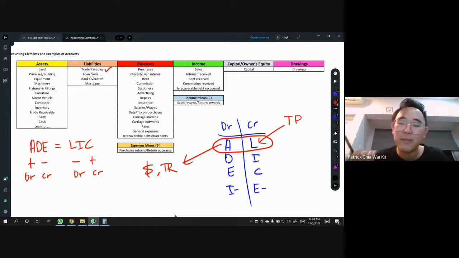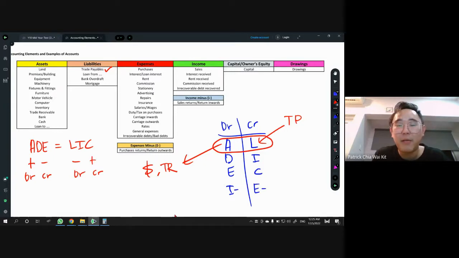I will do the others first, because I know the other things I need to open for a transaction could be fixed. For example, drawings. Drawings is always DR in level 1 double entry.